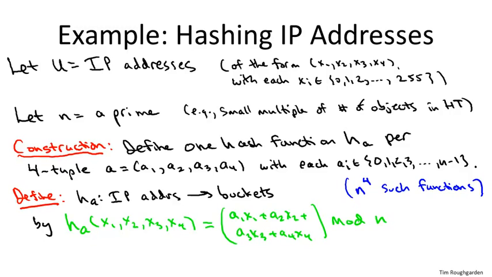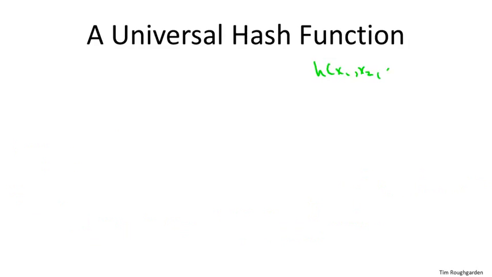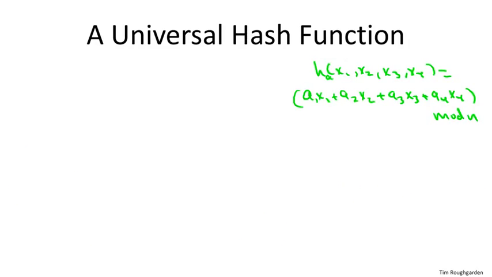So that's a set of a whole bunch of hash functions, n to the 4th hash functions, and each one meets the criteria of being a good hash function from an implementation perspective. Right? So remember, we don't want to have to store much to evaluate a function, and for a given hash function in this family, all we've got to remember are the coefficients, a1, a2, a3, and a4. So we just have to remember these 4 numbers, and then to evaluate a hash function on an IP address, we clearly do a constant amount of work.